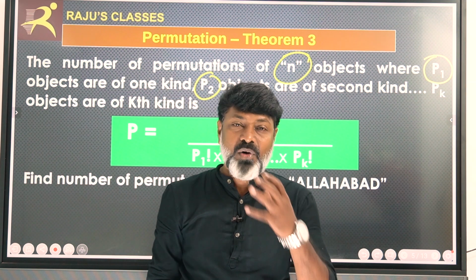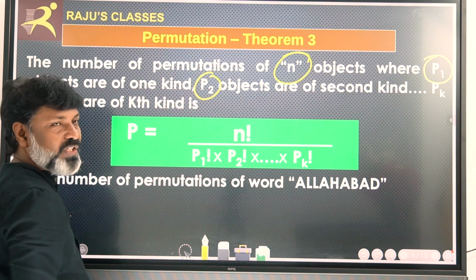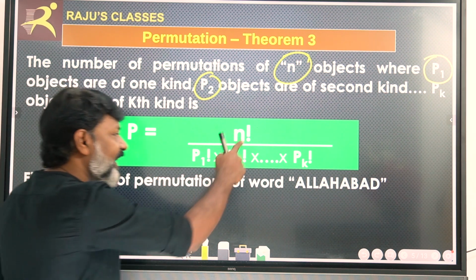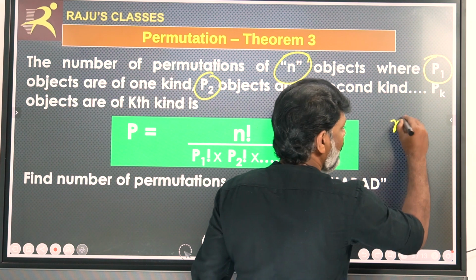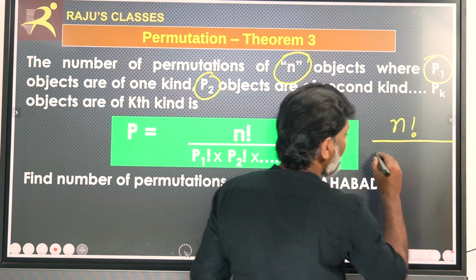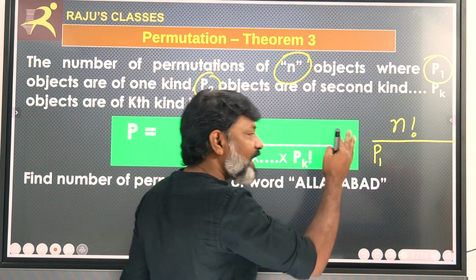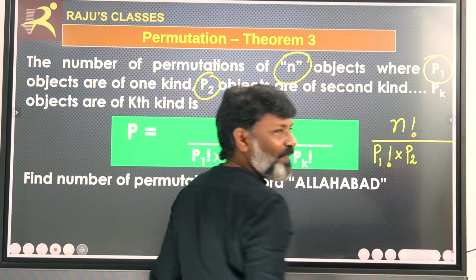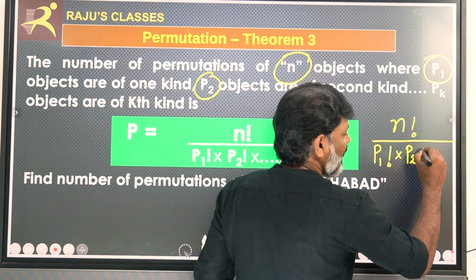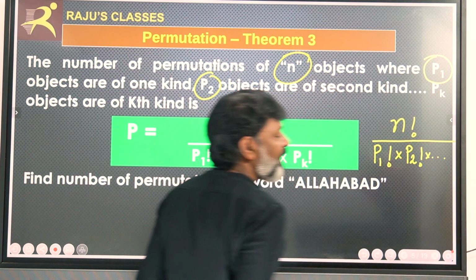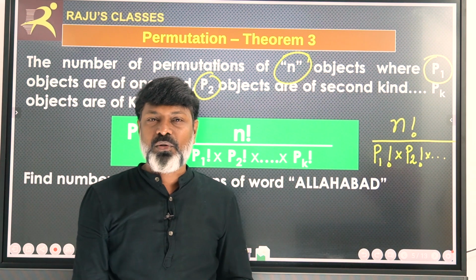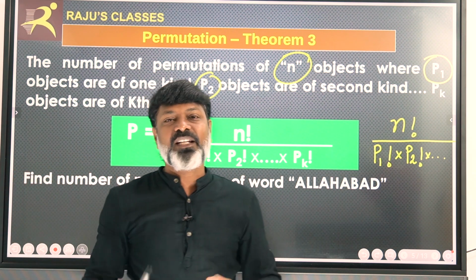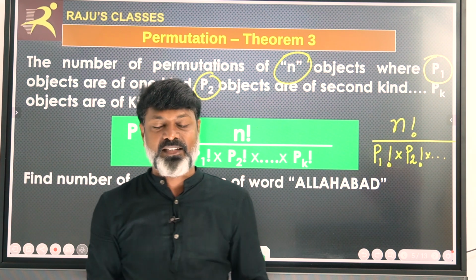Therefore, the total possible permutations will be nothing but n factorial divided by the first kind factorial, the second kind factorial. That means there are n objects, so n factorial divided by P1 factorial, since P1 is the same kind of object, and P2 is another same kind of object, therefore P2 factorial, and so on. So, my dear friends, there are n objects now. Out of n objects, P1 objects are of the same kind, something like blue balls, red balls, something like that.